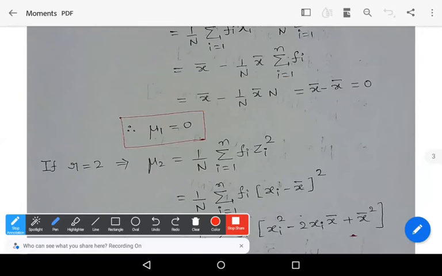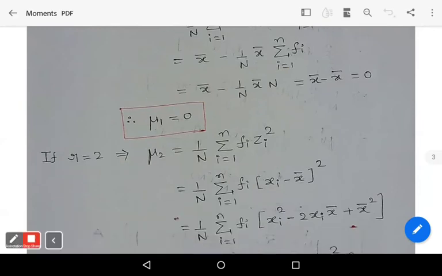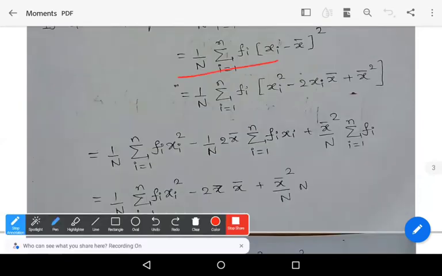Put r is equal to 2. We get mu 2 is equal to 1 by n into summation over i equals 1 to n of f_i z_i square. What is z_i? (x_i minus x bar) whole square. Use the (a minus b) whole square formula. So you get 1 by n into summation over i equals 1 to n of f_i (x_i square minus 2 x_i x bar plus x bar square).